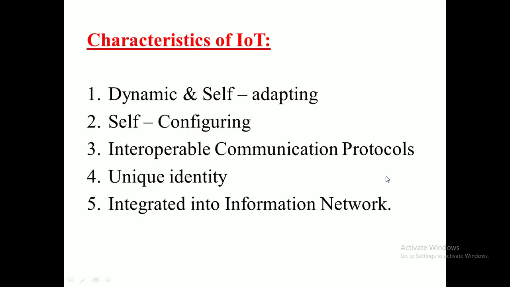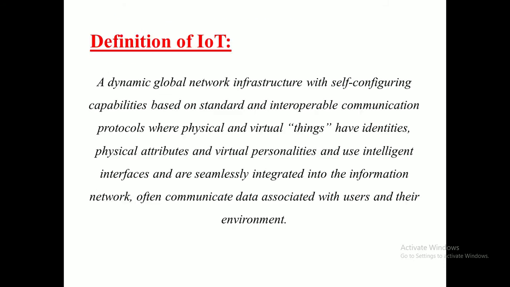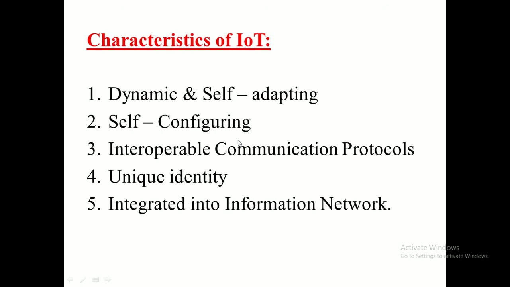Next topic is the characteristics of IoT. Let us examine the characteristics from this definition of IoT. The first ones are dynamic and self-adapting, self-configuring, interoperable communication protocols, unique identity, and integration into the information network. That's what we discussed in the definition. So those are the characteristics of an IoT. Let us study those terms from some perspectives.